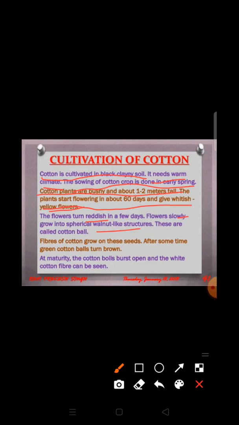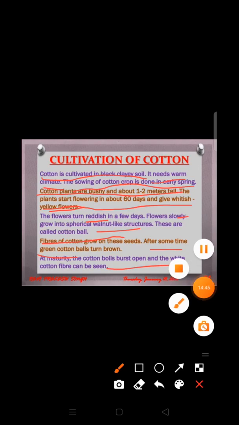After maturation, these cotton balls burst up and the seeds covered with cotton fibers can be seen. The fibers of cotton grow on these seeds, and after some time these green cotton balls turn brown, and at maturity they burst up and white cotton fibers can be seen.